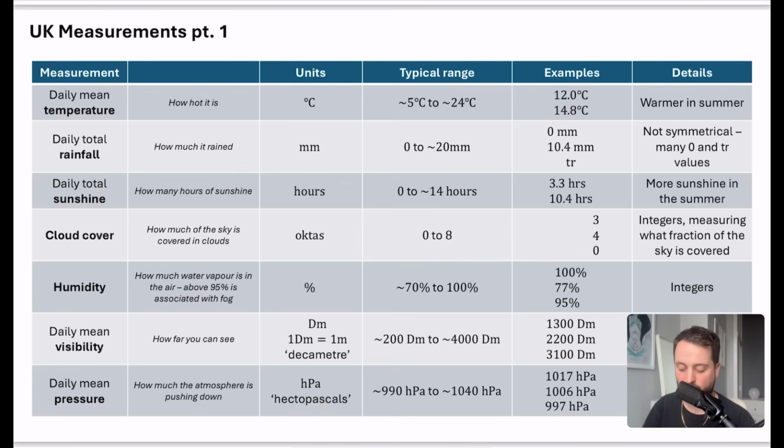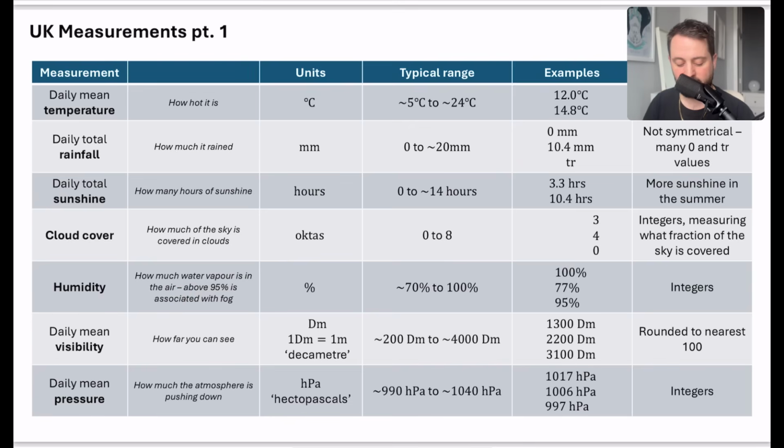So for the cloud cover, if we had 0, it would be a completely clear day, and if it was 8, it would mean that everywhere in the sky was covered in clouds. It's really important to note these are integers, and they basically measure what fraction of the sky is covered. Now, just because it's from 0 to 8, that doesn't mean there are 8 options. There actually are 9, because 0 is included.